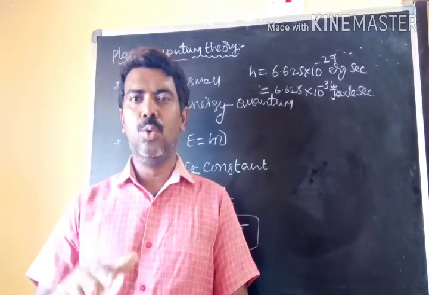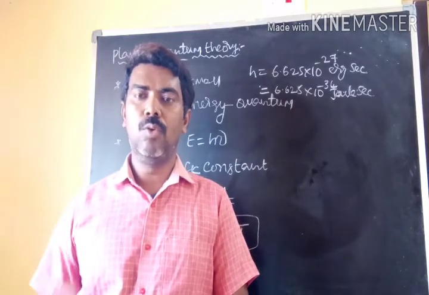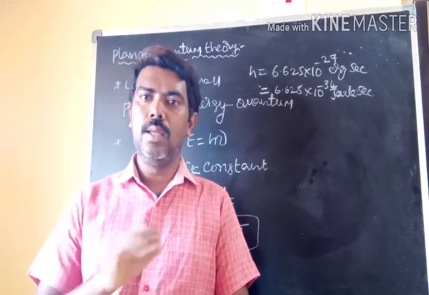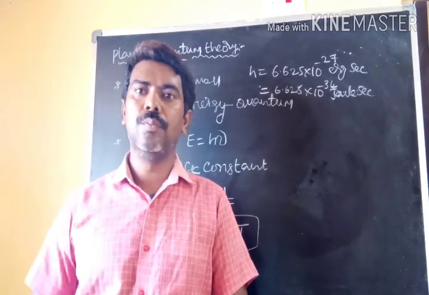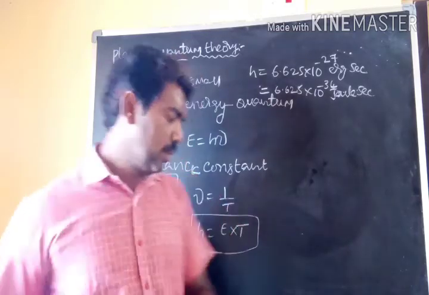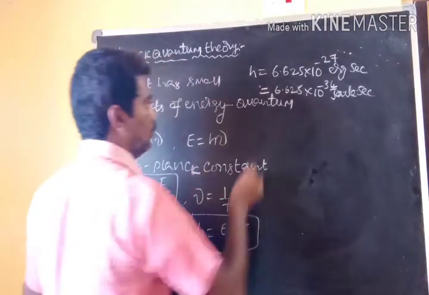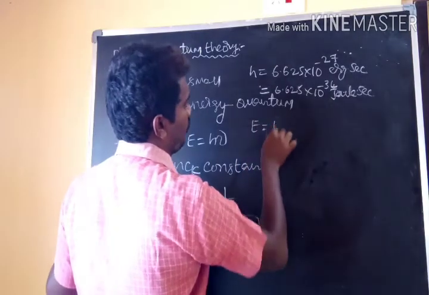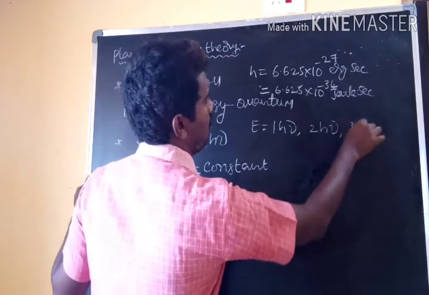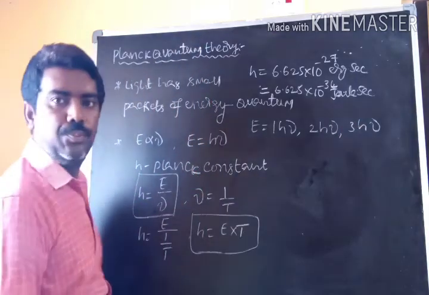For example, 1 by 2 quanta, 1 by 3 quanta, 1 by 4 quanta, fractional values like that are not observed and not released. Exact values are taken by the atom. Here E is equal to 1 quanta, 2 quanta, 3 quanta.